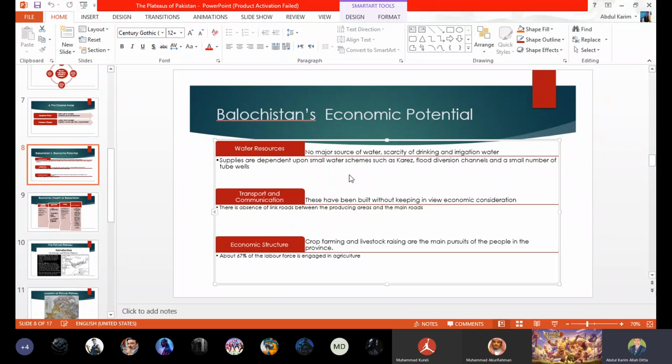So in this way, irrigation is done in Balochistan. Transport and communication services are very poor in Balochistan. The main roads have been built very far away from the production areas. So it is also a kind of enmity, my dear, or a foolish type of policy, that where we have the production area, we don't have the main roads; we have bumpy, broken roads.